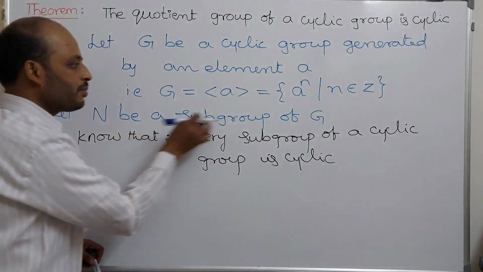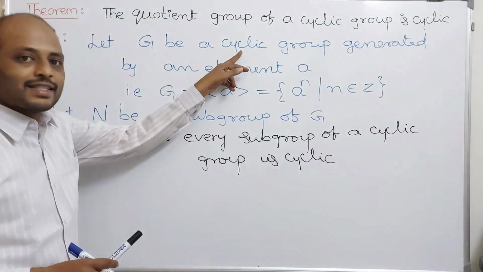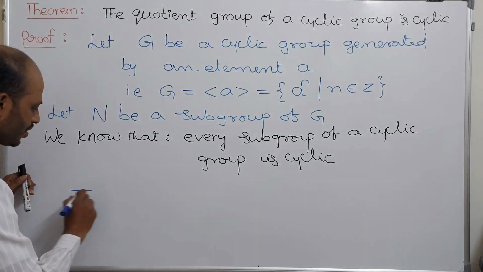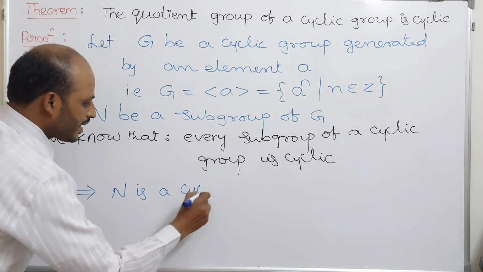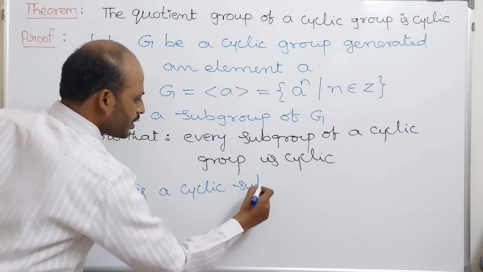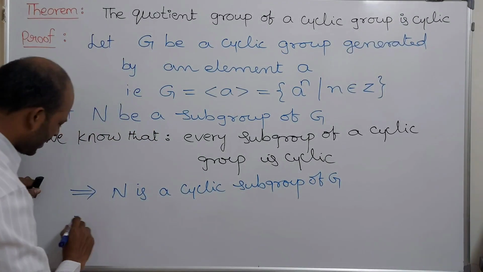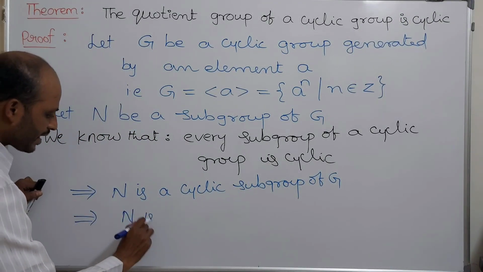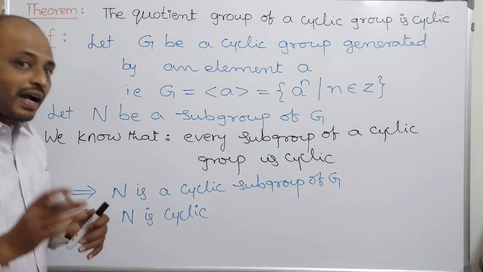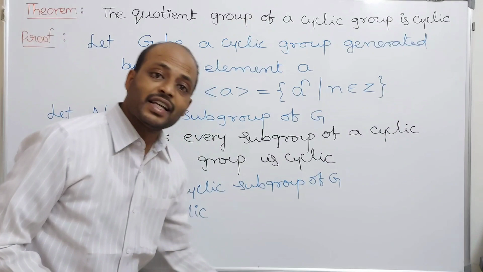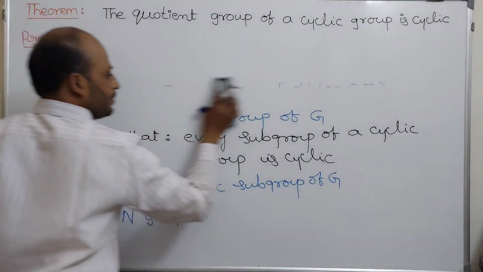Here, capital N is a subgroup of the cyclic group, which implies that capital N is a cyclic subgroup of G. This is very simple. Again, we know that every cyclic group is abelian.